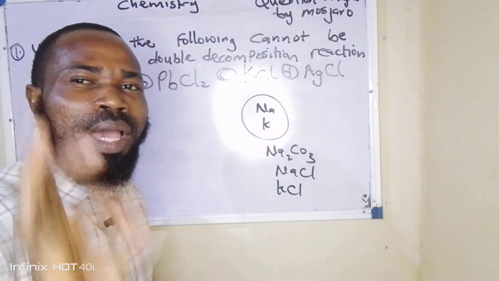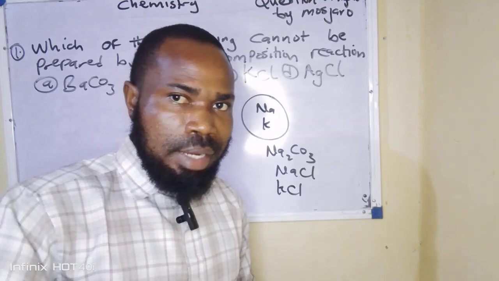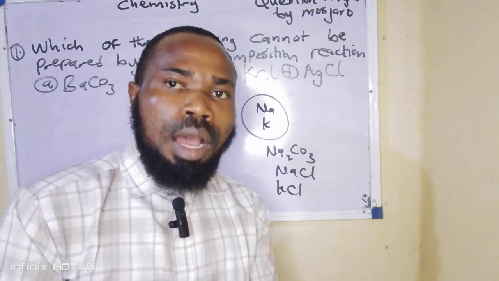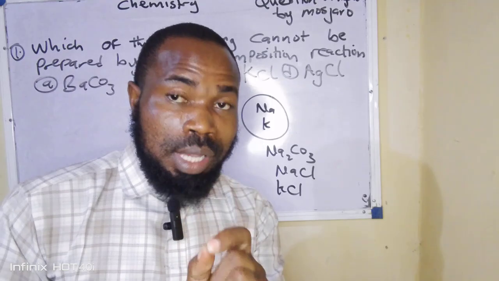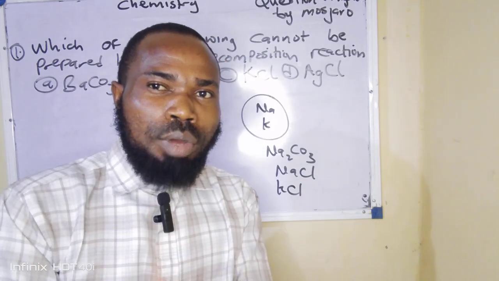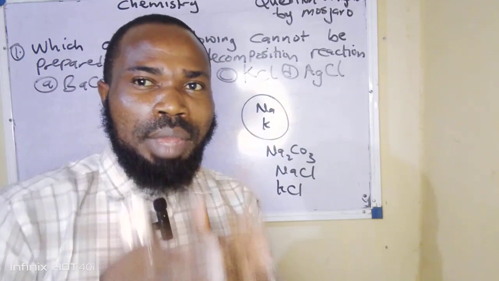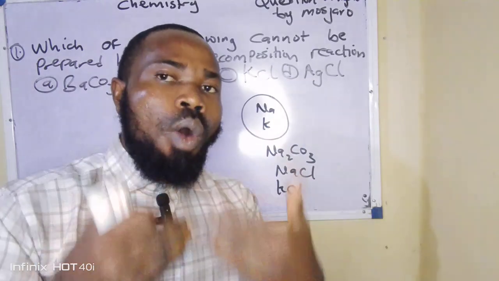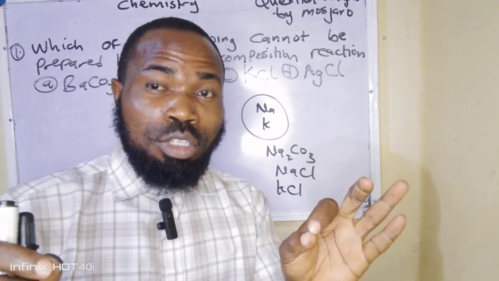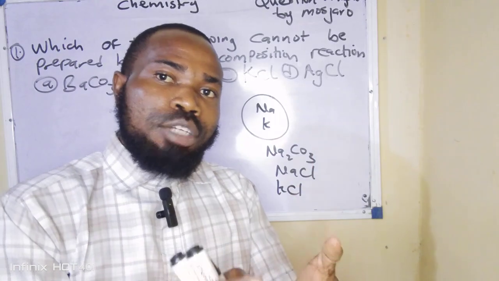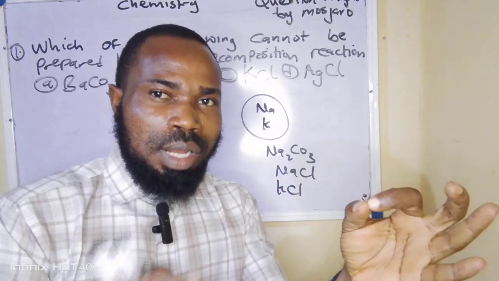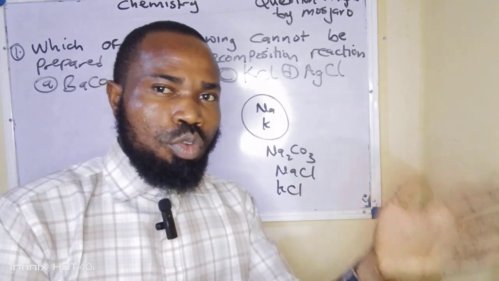Now, another thing that you should be asking yourself is, how then do I prepare potassium chloride since potassium chloride is soluble in water? Salts that are soluble in water are commonly prepared by neutralization reaction. So if I want to prepare potassium chloride, which method will I apply? I'm going to use neutralization reaction, which is simply the reaction between an acid and a base to form salt and water. Which actual acid and which actual base can I use to prepare potassium chloride?